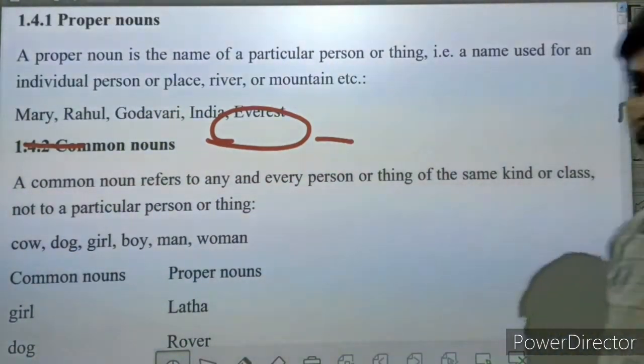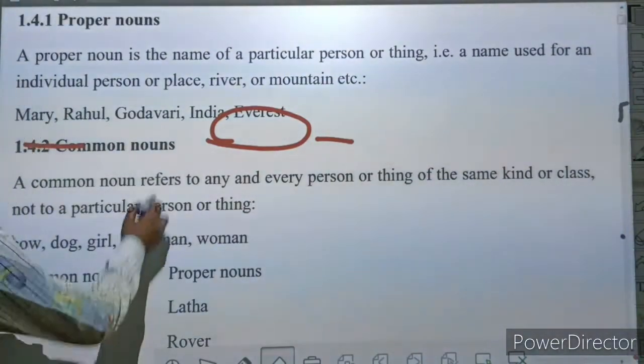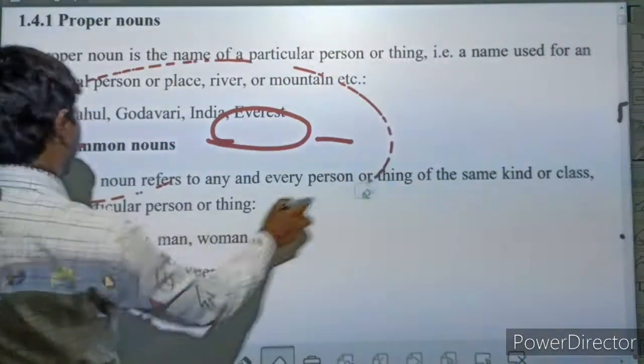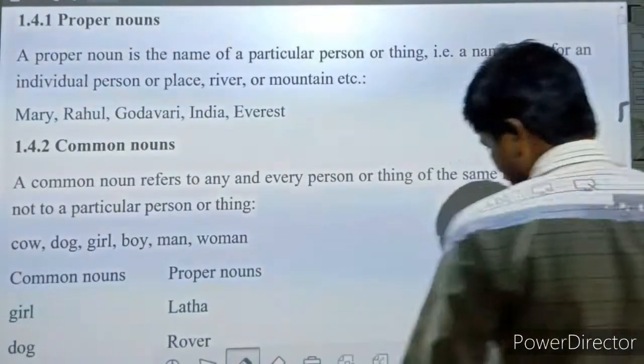If you want to write the definition in your note copy, you can take the screenshot of this lesson. I have already told you the definition earlier in this present video.